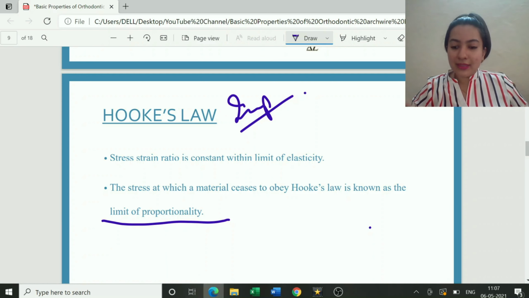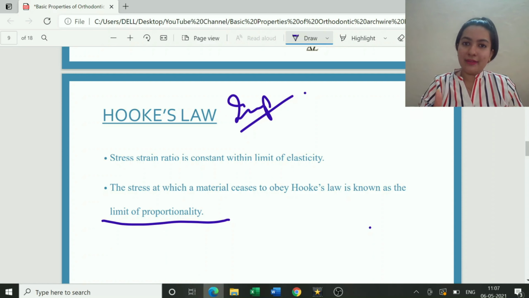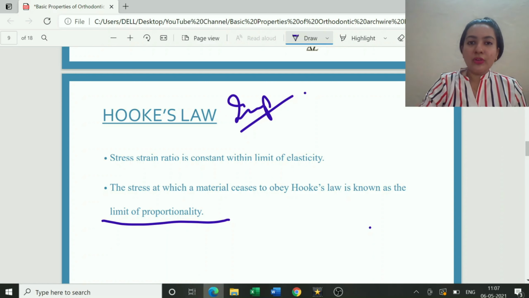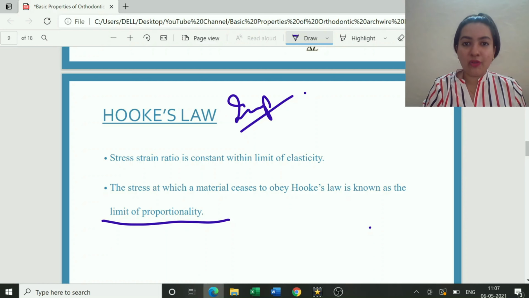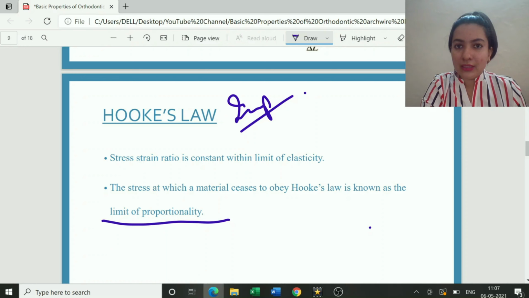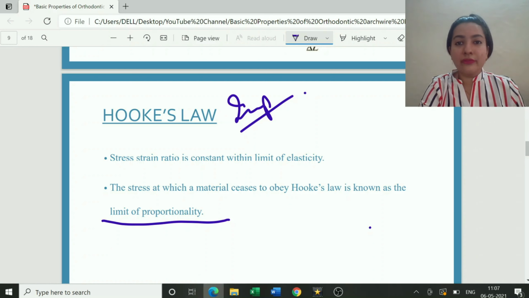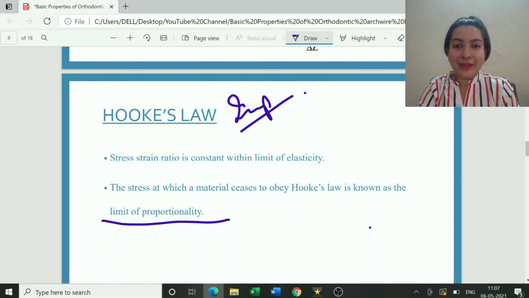We saw that material will behave in an elastic manner till a particular point, beyond which if more stress is given to it, it becomes plastic. There is plastic deformation. So this concept is known as your Hooke's law. If you are an ortho resident, you should know this because it can come in your first year paper. Basics are always asked in your first year, and Hooke's law is something which you should be very well aware of.